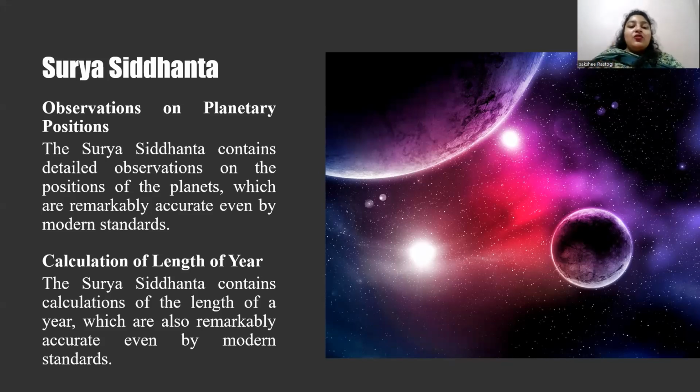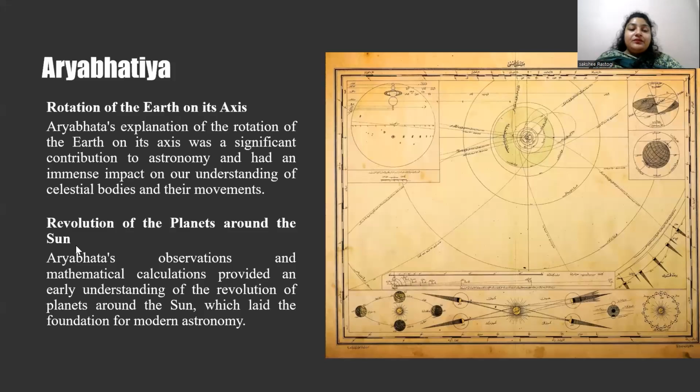His work in astronomy and mathematics has had a lasting impact on the development of astronomy and mathematics in India and beyond. So, what do we mean by rotation of the Earth on its axis? Aryabhata was the first to propose that the Earth rotates on its axis, causing day and night.